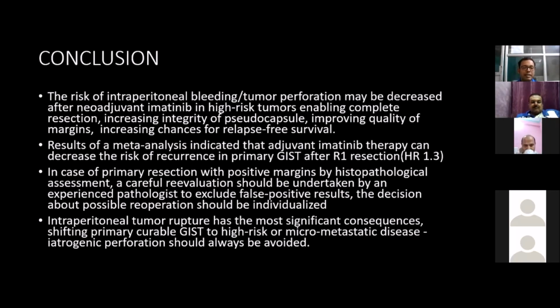Intraperitoneal tumor rupture has the most significant consequence, shifting primary curable GIST to high-risk or micrometastatic disease, like a stage upgradation. So iatrogenic perforation should always be avoided.